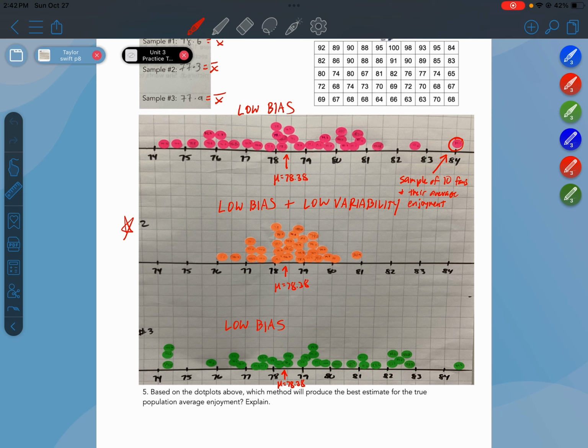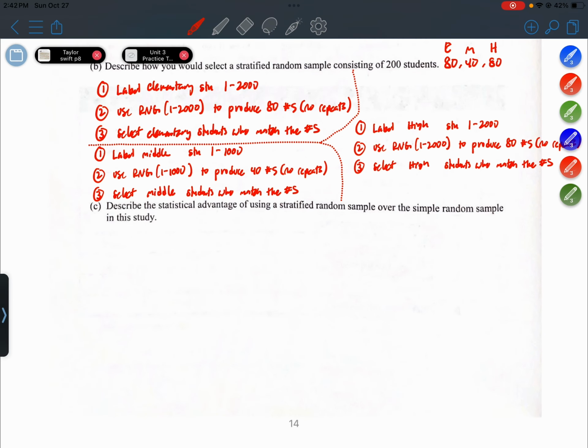Okay? So stratifying is going to give you an estimate that tends to be closer to the truth, or you can just describe it as there's going to be lower variability in the estimates. The estimate will have lower variability.